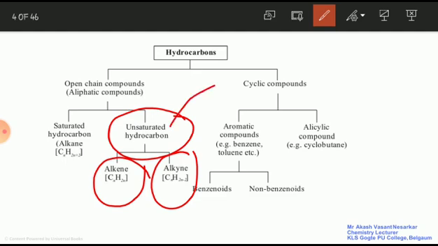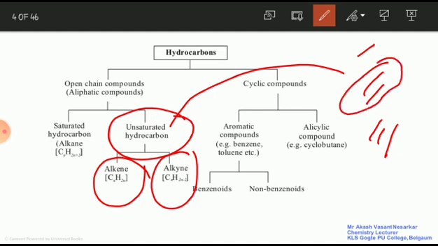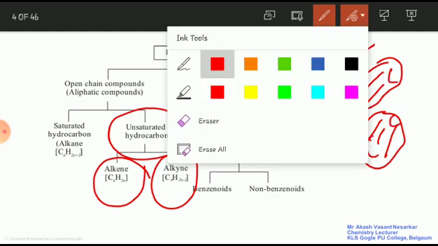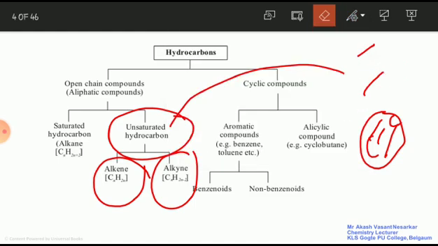Now let us try to understand what is unsaturation. Unsaturation means the compound should contain the carbon-carbon double bond or carbon-carbon triple bond. Suppose if it contains single bond, then it is saturated. Suppose if it is having the double bond or triple bond, then it is an unsaturated hydrocarbon. Is this clear to you? Yes, students. If the compound contains carbon-carbon double bond or carbon-carbon triple bond, then it is unsaturated hydrocarbon.